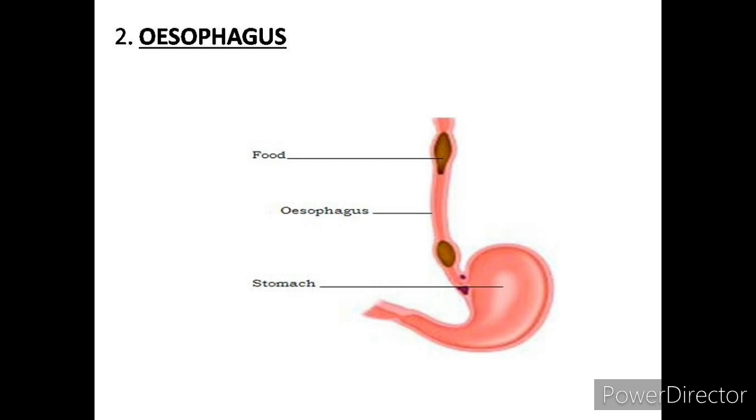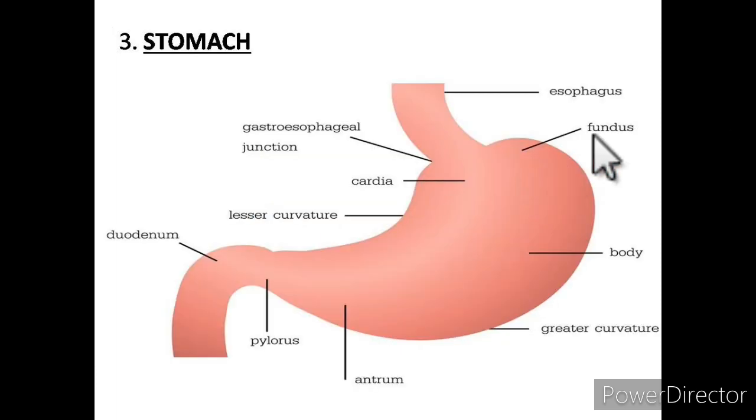Now, the next organ connected with the alimentary canal: first is the mouth, second the food pipe or esophagus, and now third is the stomach. The esophagus is connected with the stomach. The stomach lies in the abdomen and is a large sac-like structure. It is about 30 centimeter long, shaped like the English letter J, with muscular walls. Its secretion is known as the gastric juice, which helps in digestion.